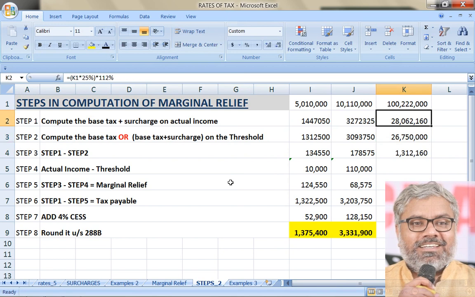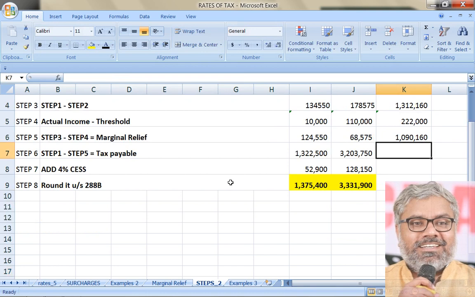Huge amount. So here we have 2 crores 80 lakhs 62,160, but now if at all the income was only 10 crores, they would have paid only 2 crores 67 lakhs 50,000. So there is a difference of 13 lakhs 12,160. Then income here has exceeded 10 crores threshold only by 2 lakhs 22,000, isn't it? Only by 2 lakhs 22,000. Then what is the marginal relief? This minus this, which is step 3 minus step 4, that is marginal relief.